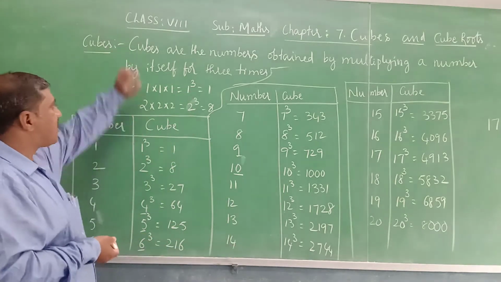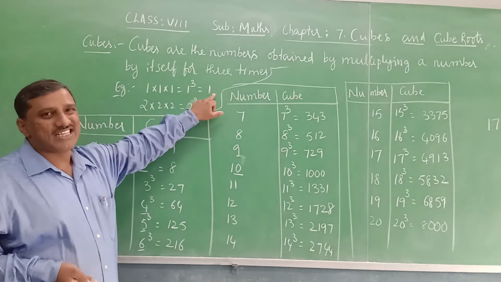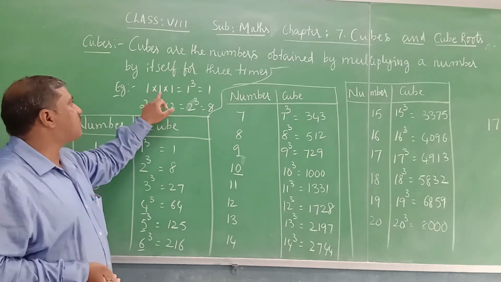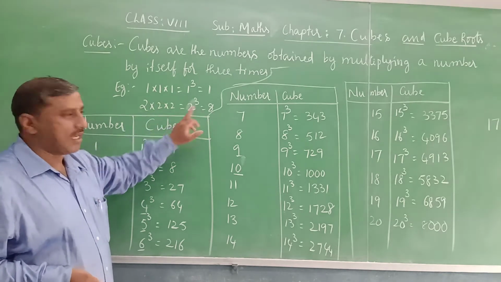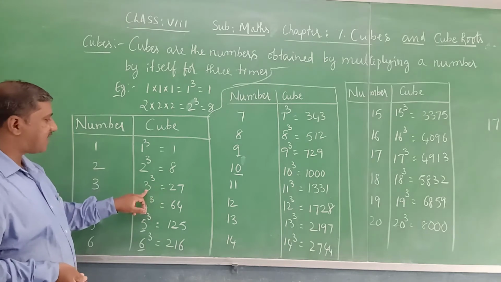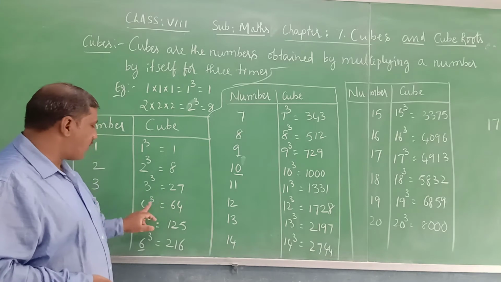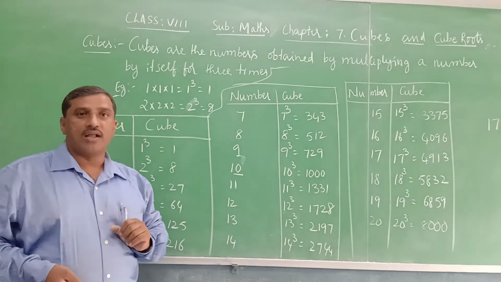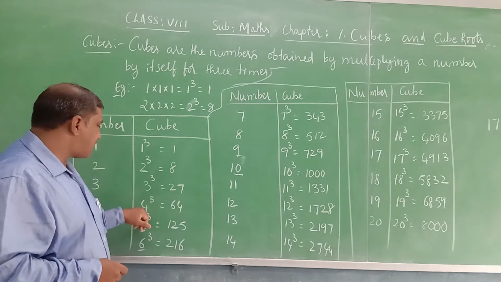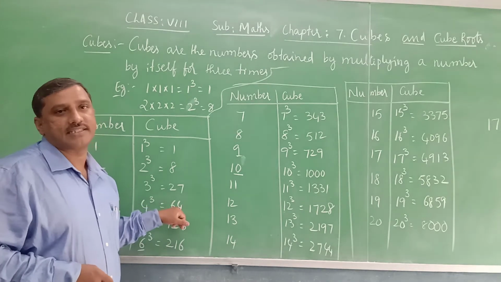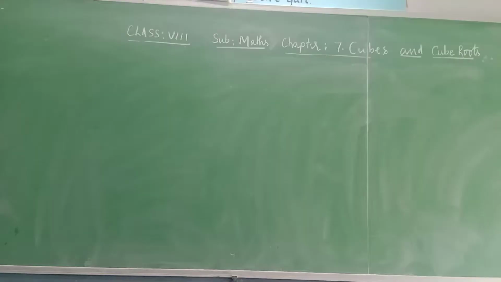Now if you see here, 1 into 1 into 1 is 1 cube. So 1 is expressed as 1 into 1 into 1. 8 is expressed as 2 into 2 into 2. And 27 is 3 cube, 3 into 3 into 3. 64 is 4 into 4 into 4. That is 2 into 2 into 2 into 2 into 2 into 2, 6 times, and that is 64. That means all these are perfect cubes.